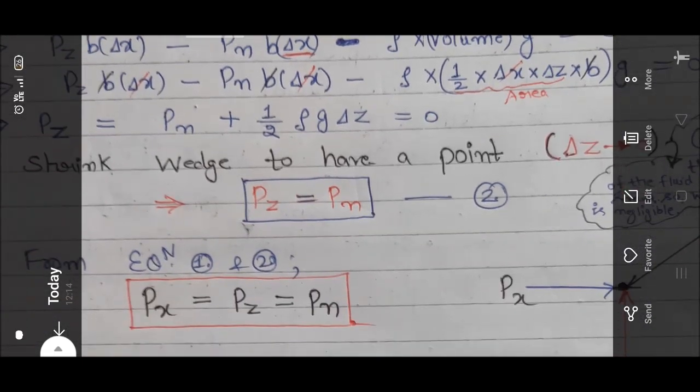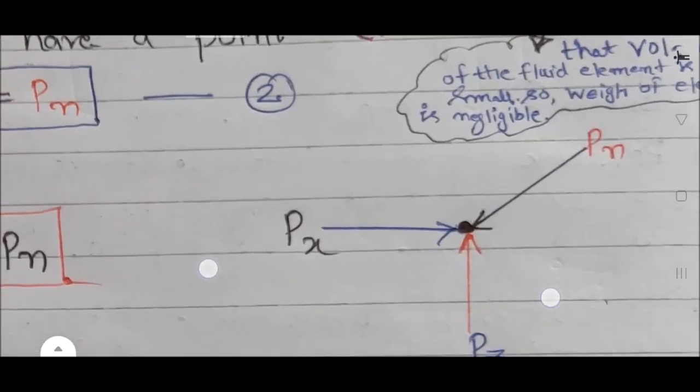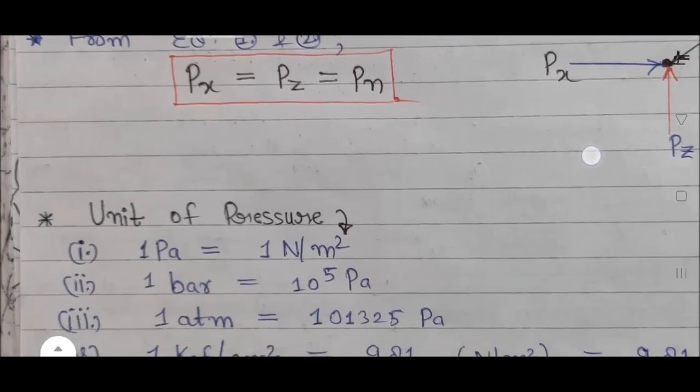First equation is Px is equal to Pn. Second equation is Pz is equal to Pn. So from equations first and second, Px is equal to Pz is equal to Pn. All are pressure. So you can see here, the pressure acting at a point in all directions in a static fluid is the same. Not force, pressure at a point in a static fluid is the same. And this is the principle of Pascal's law.